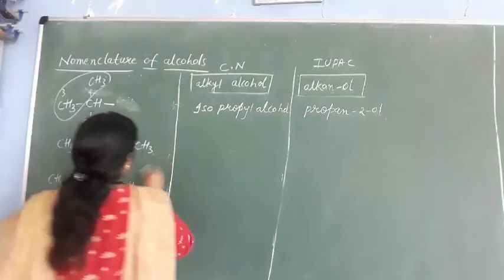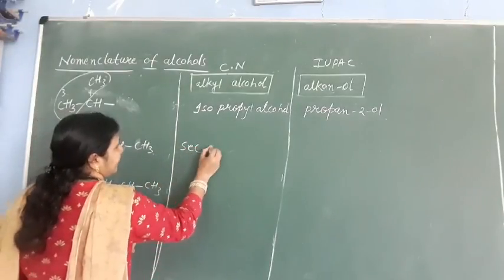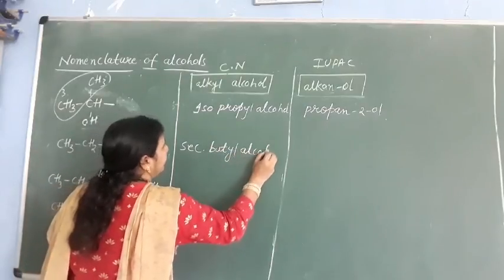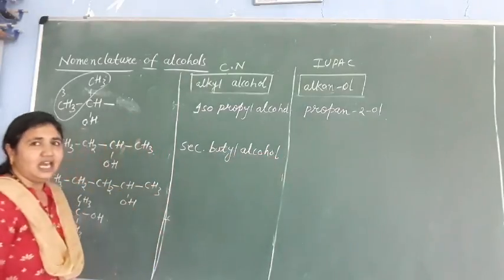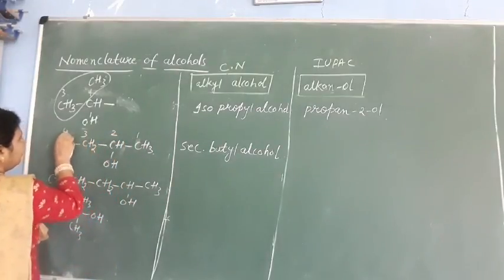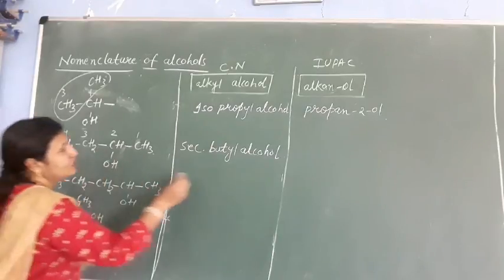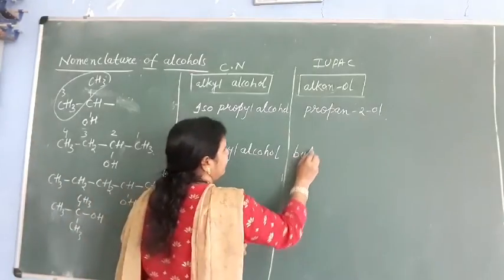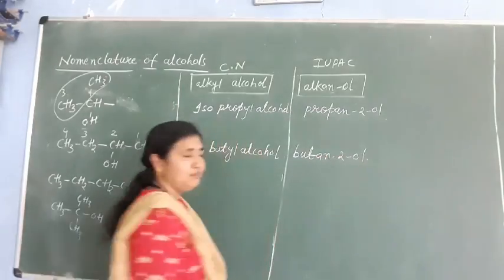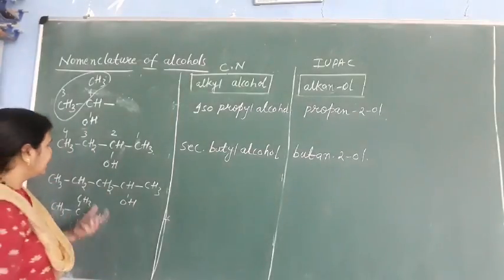That's why it is called sec-butyl alcohol, the common name. IUPAC name: numbering 1, 2, 3, 4, the second carbon has our OH group. So what will be the IUPAC name? Butan-2-ol, or 2-butanol also is correct.